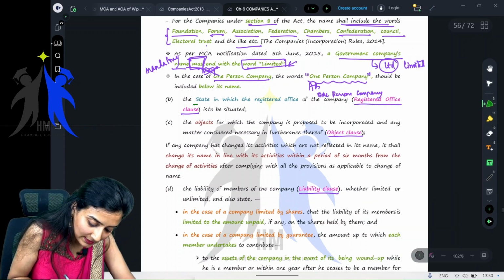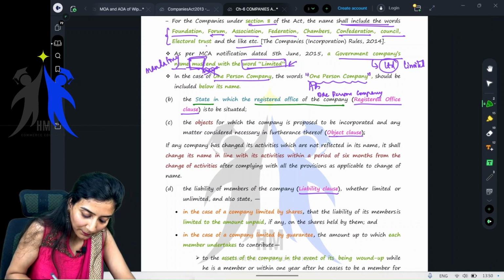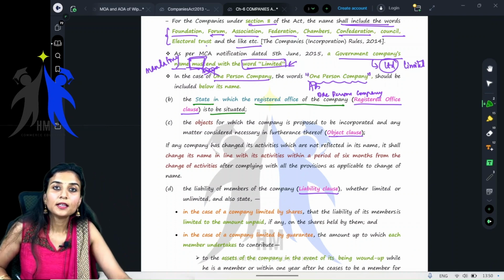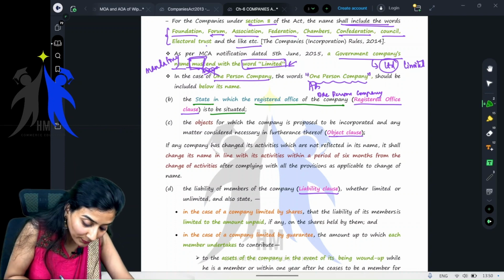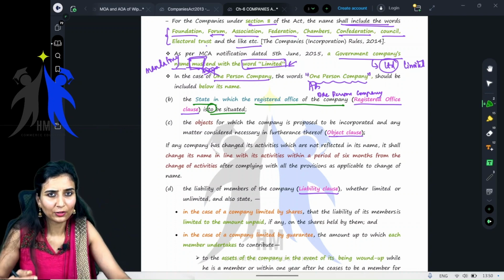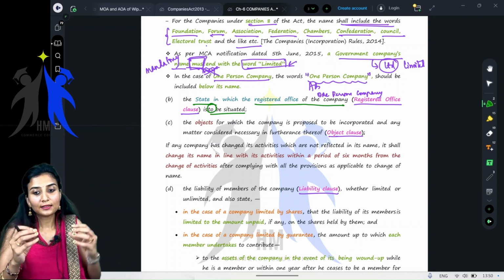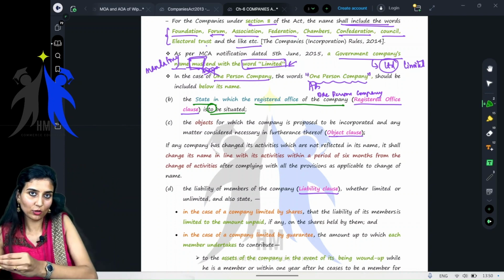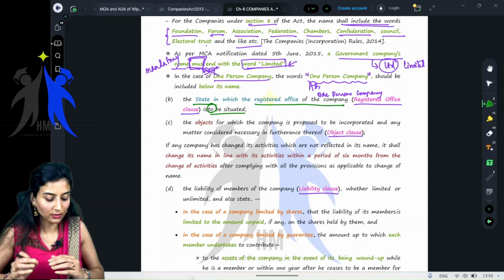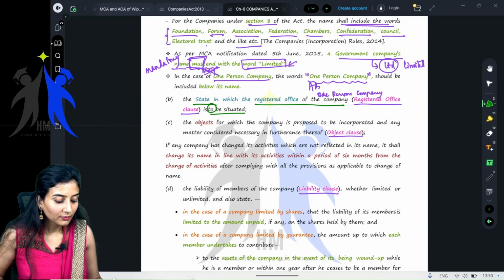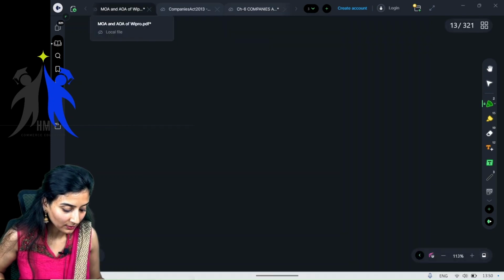The state in which the registered office of the company is to be situated. The company is not yet incorporated, so in the memorandum of association you write the state in which you will set up the registered office of the company. Wipro is from Bangalore, meaning Karnataka.